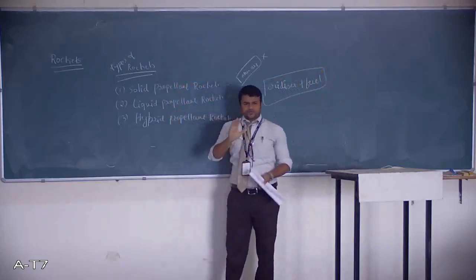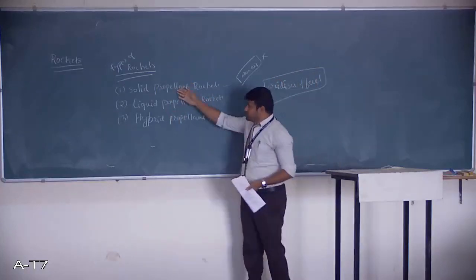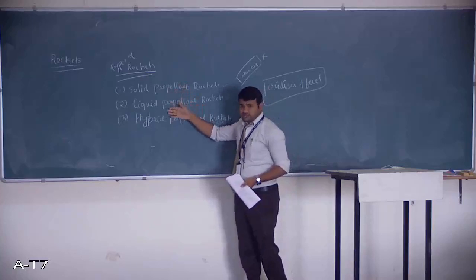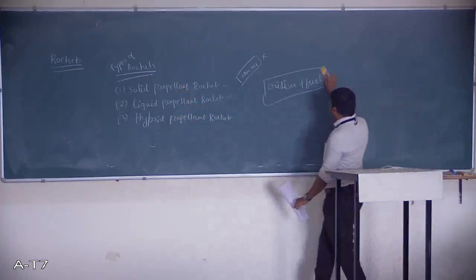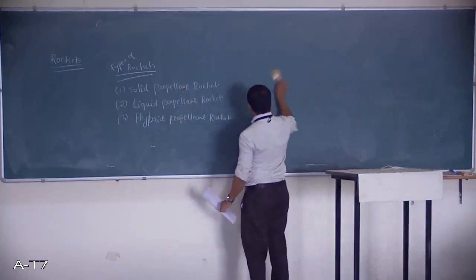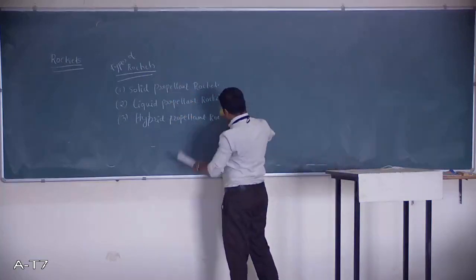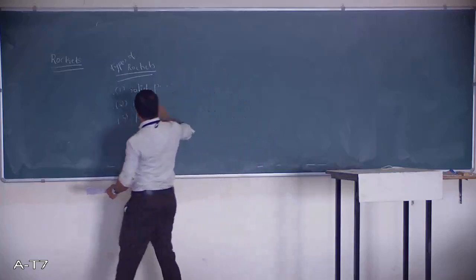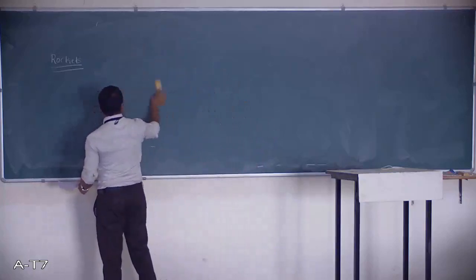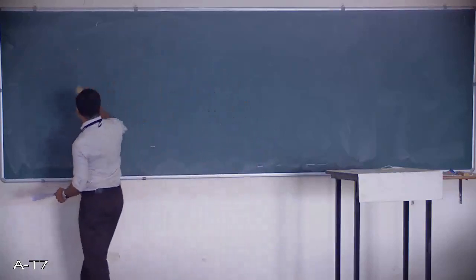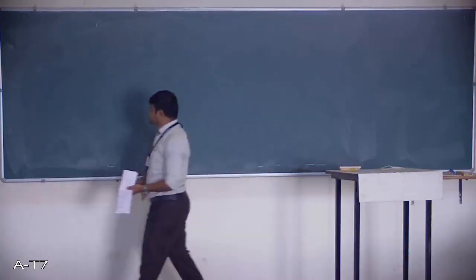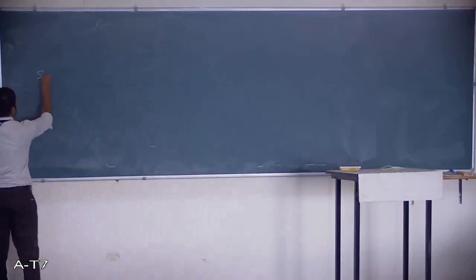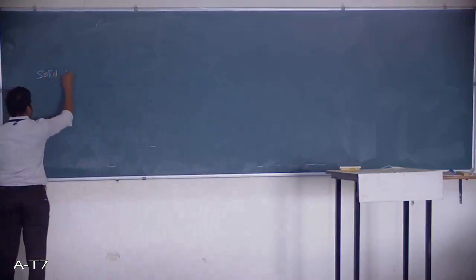Now we will see one by one the working principle of these three different rockets. First we will see how a solid propellant rocket looks.